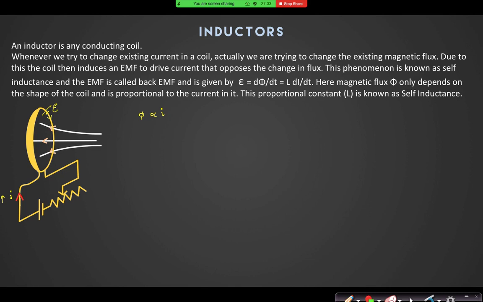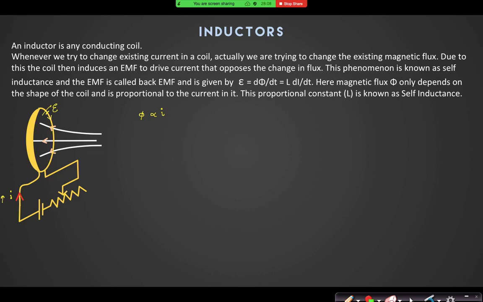Back EMF, why? Because it is opposing the change in current, and this change in current is inside its own loop. That is why this property is known as self-induction. The name itself suggests that this induction property is opposing the change in current inside its own loop. So the change in flux is created by its own current.